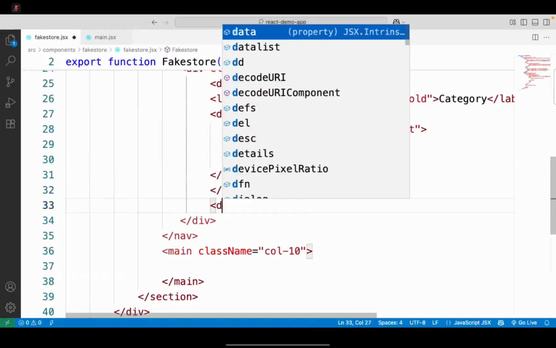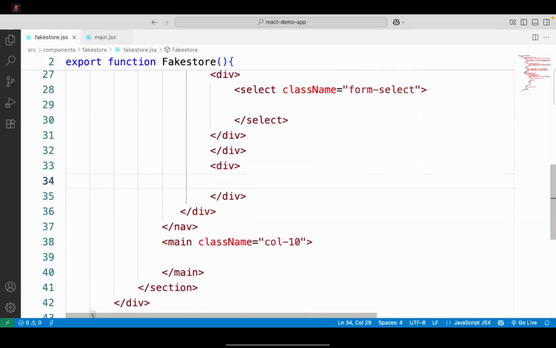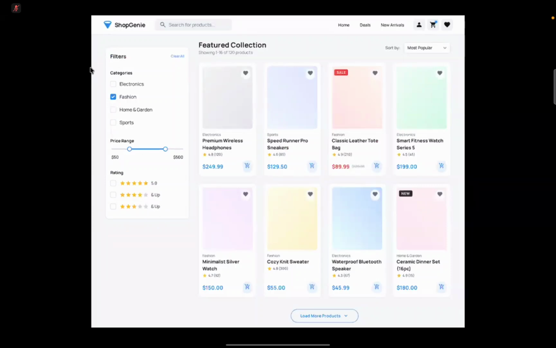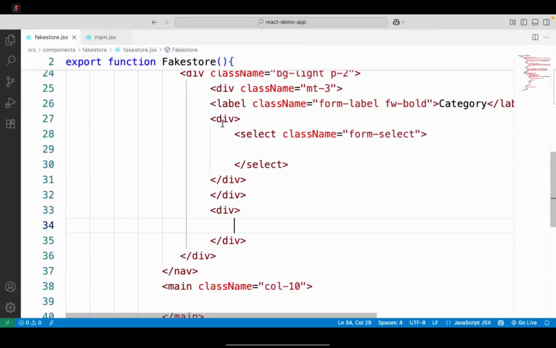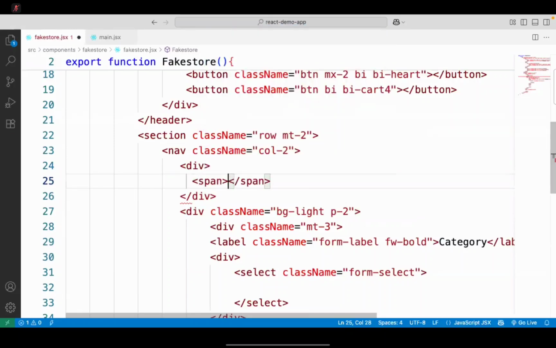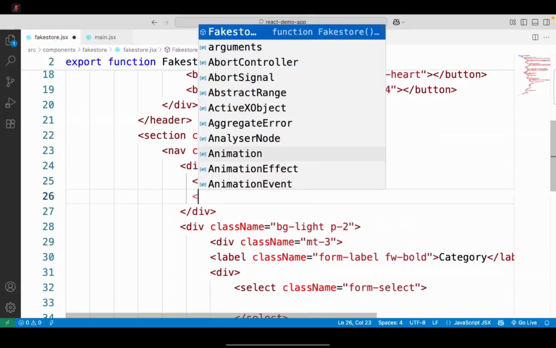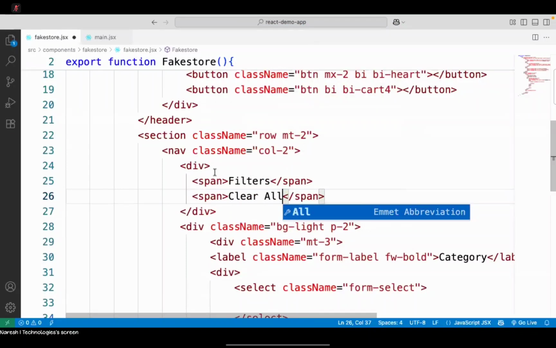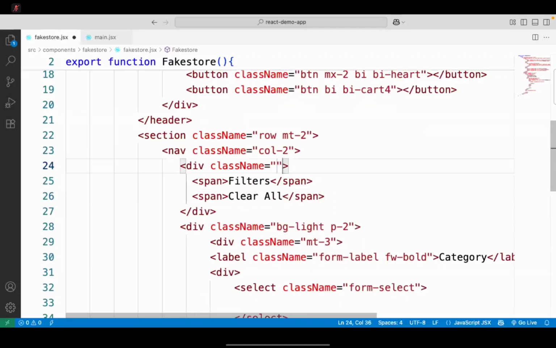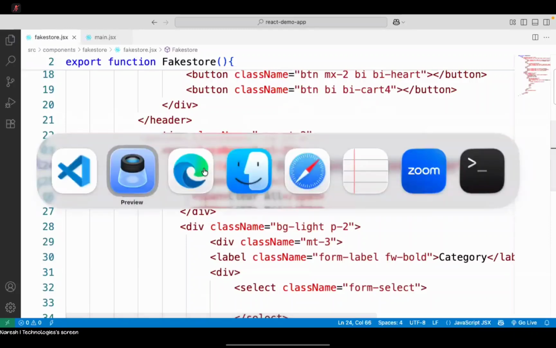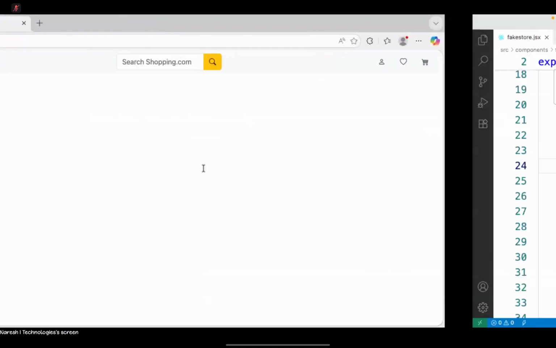Okay, below this, I need another div. Here, what else they given in the design? These are filters, right? So that means they have given a text here. So they given a div. In that we have a span. This is what? Filters. And we have another span what? Clear all. So this is class d-flex, justify content between. And you can see it is having filters and clear.